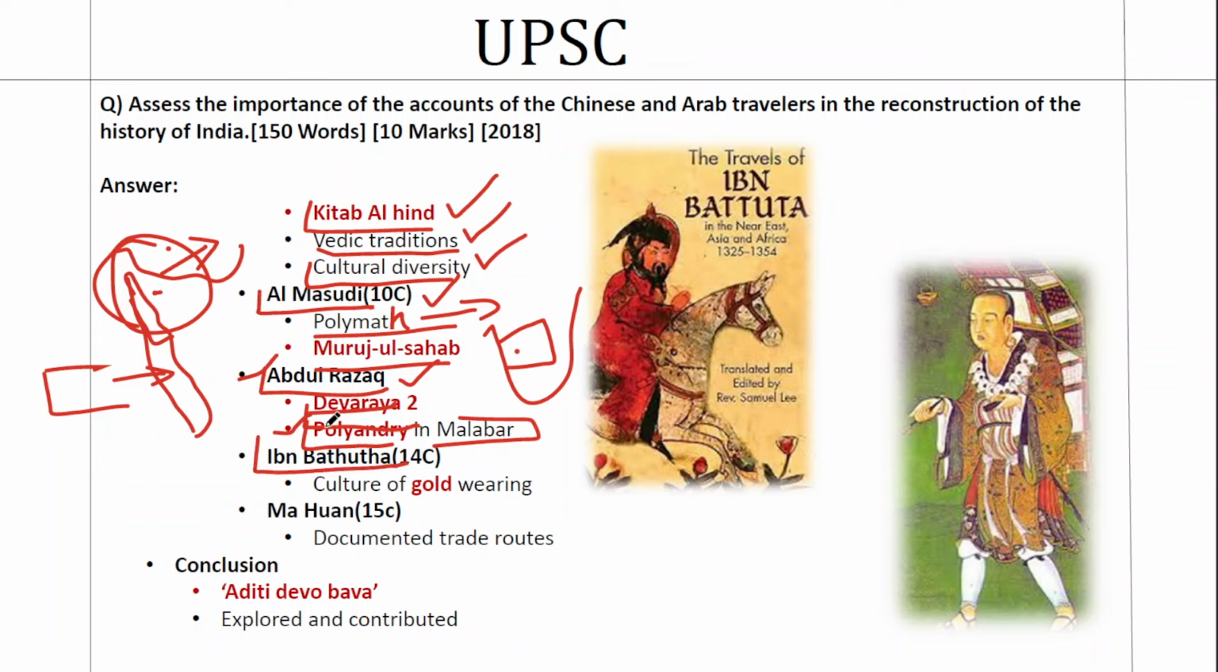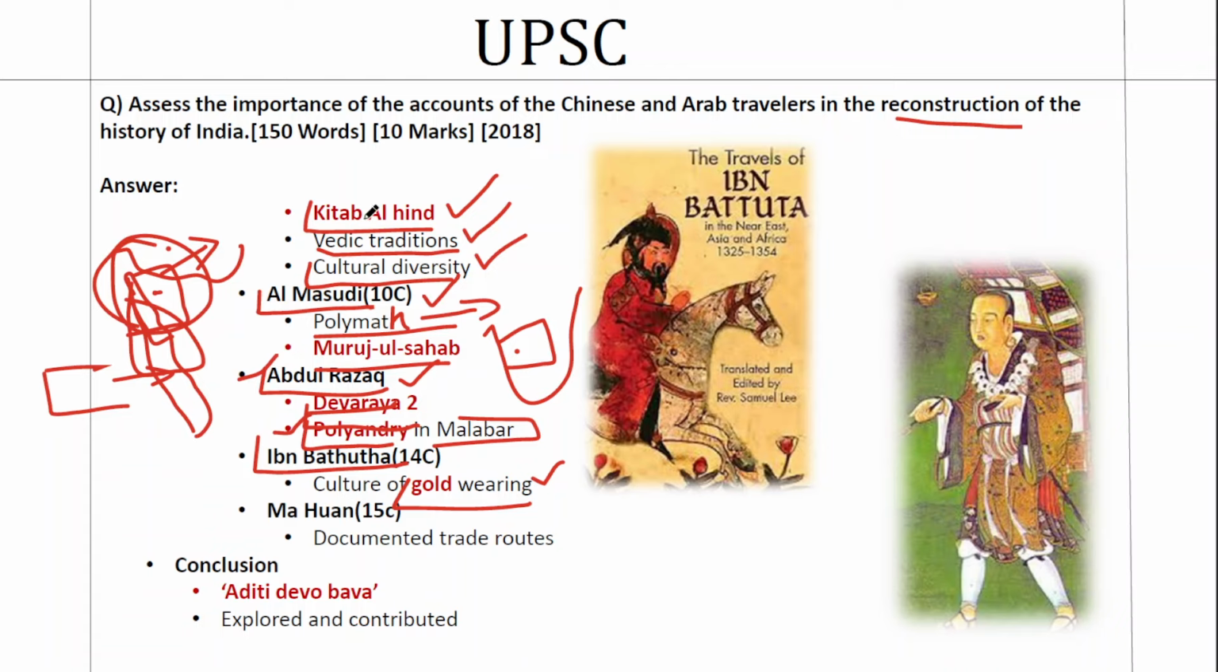Now come to Ibn Battuta. He also gives an interesting insight. This was also a UPSC question in the past. He talks about the culture of gold wearing in India, especially in Malabar, in Kerala, northern Kerala and the southern Karnataka region. So when you give a name of a historian, you have to mark at least one relevance that he has contributed to the reconstruction of history.